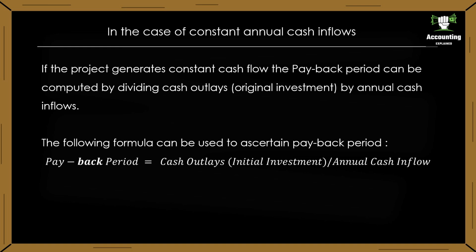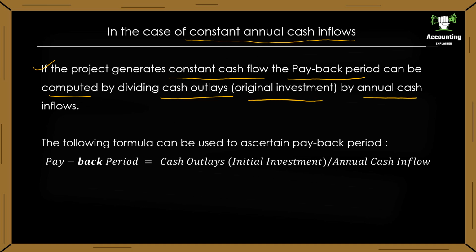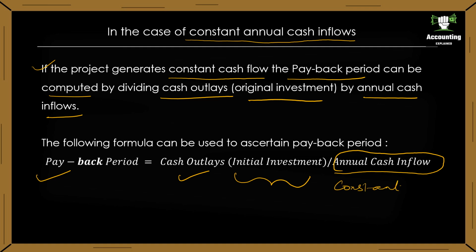Let us see how to calculate payback period if the project has constant annual cash inflows. If the project generates constant cash flow, the payback period can be computed by dividing cash outlay, that is the original investment, by annual cash inflows. Therefore, payback period is equal to cash outflow, that is the initial investment which we invest for the project, divided by annual cash flow. This annual cash inflow will be constant till the end of the project.